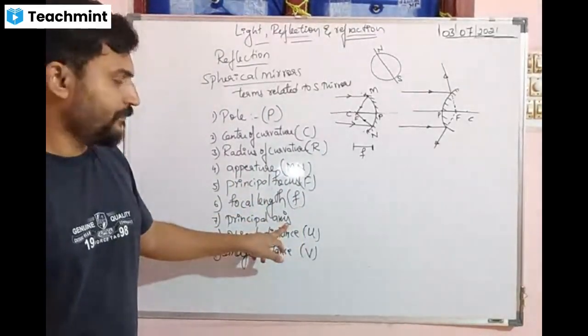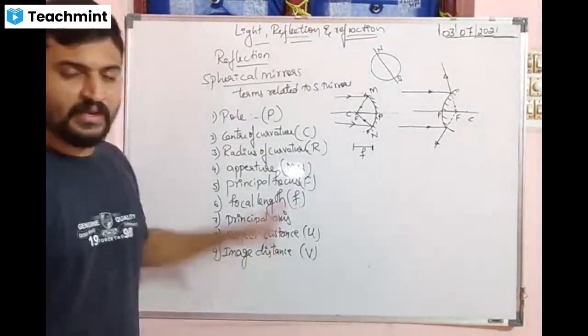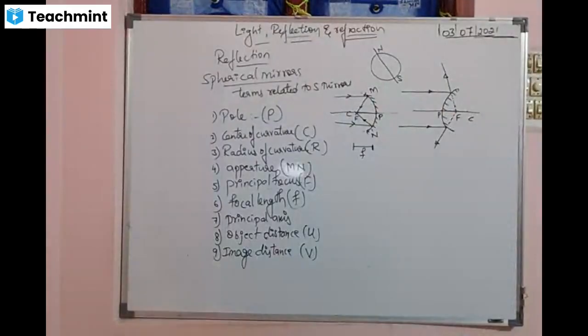Principal axis, imaginary line. Object distance. Image distance. Take a screenshot, everyone. You have to explain all this. Yes, sir. With the diagrams.